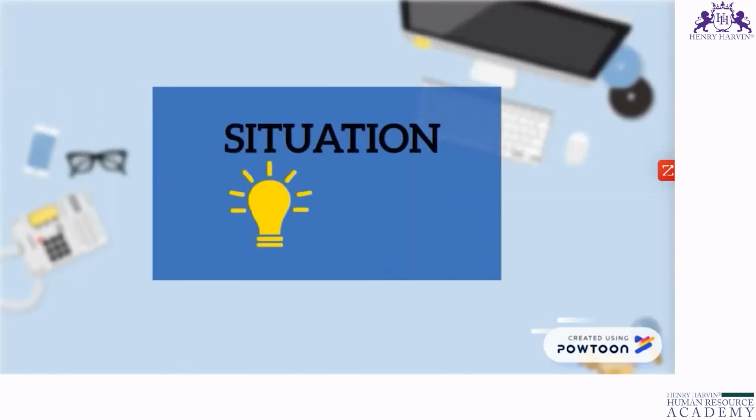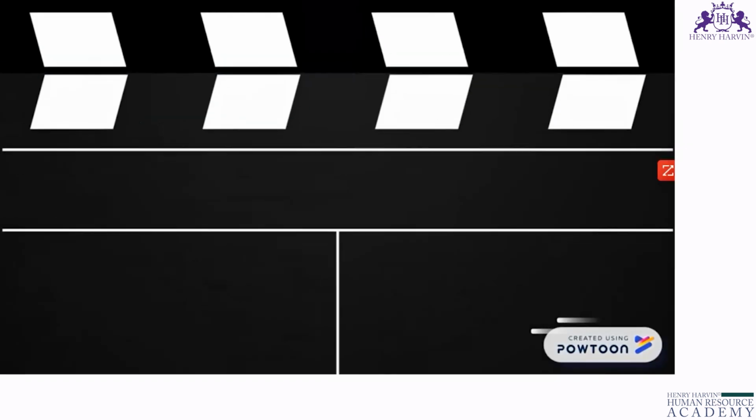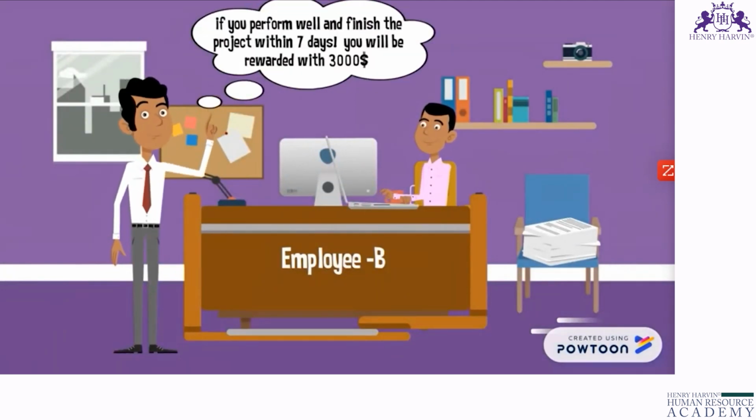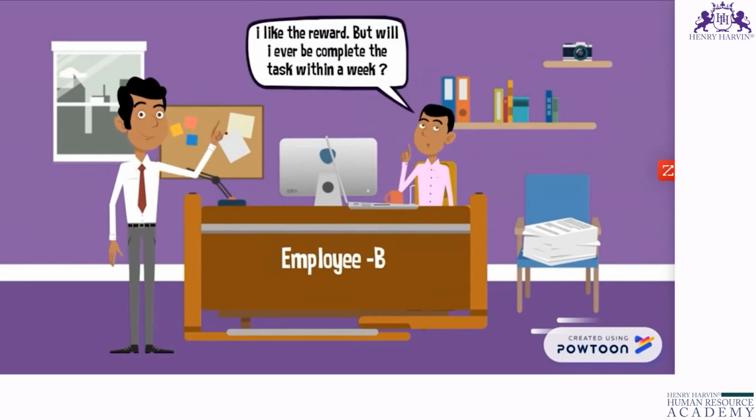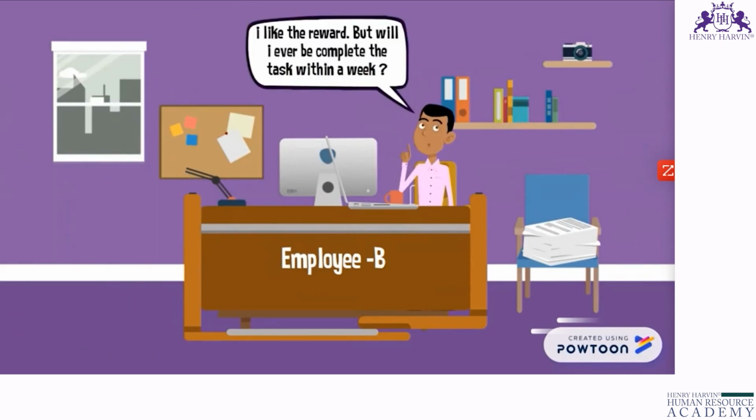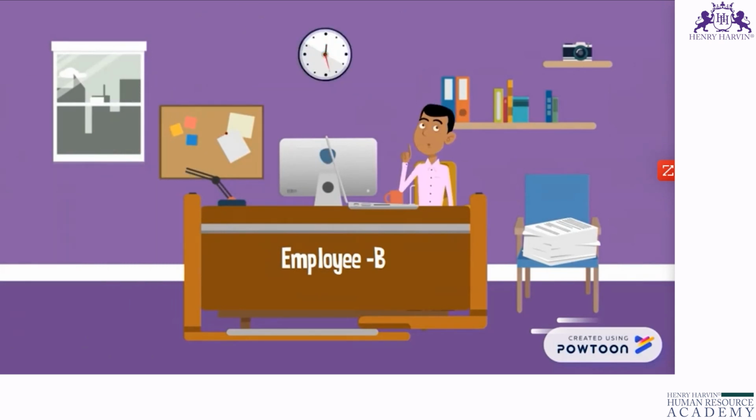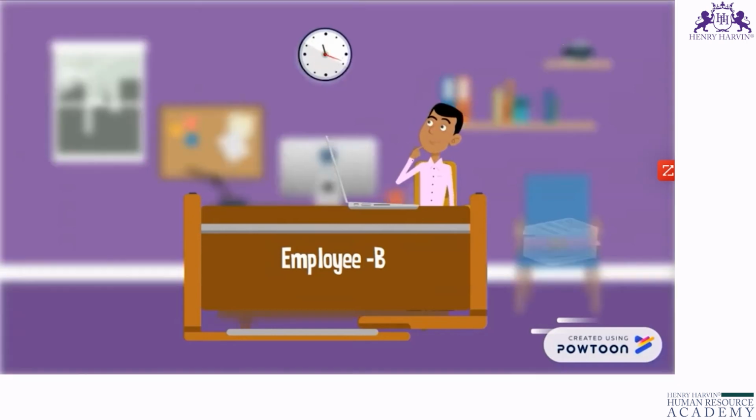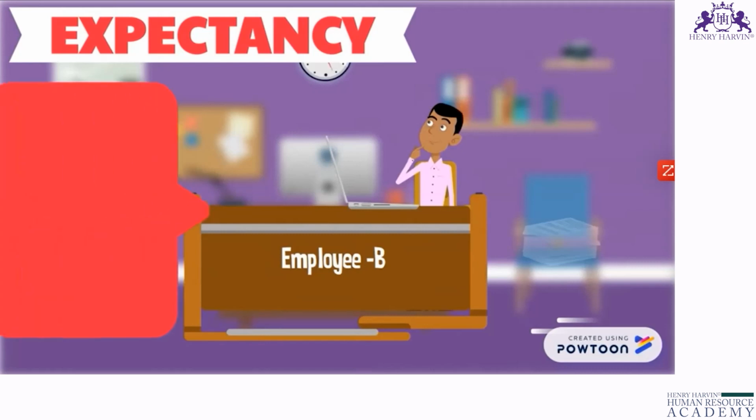Let's see situation 2. Mr. Chetan, you are doing good. I'll give you another project tomorrow. If you perform well and finish the project within 7 days, you will be rewarded with $3,000. I like the reward. But will I ever complete the task within a week? Even if I try, I can never complete this project. This is known as expectancy.